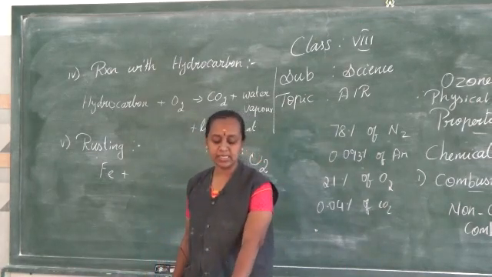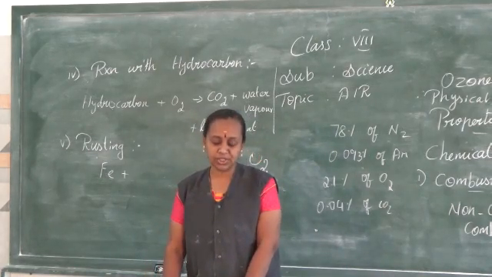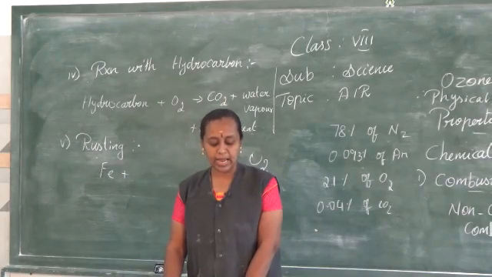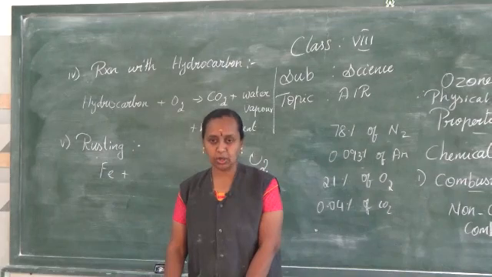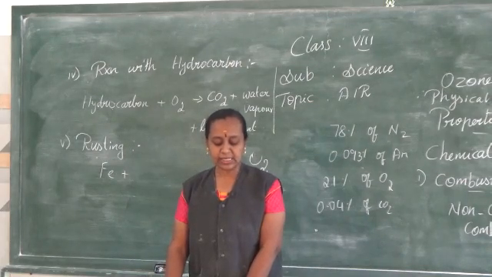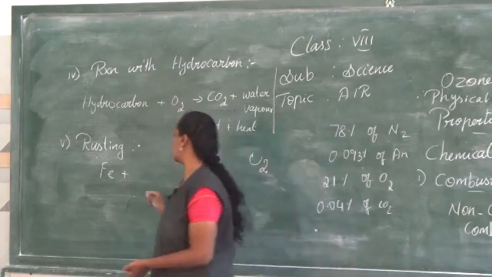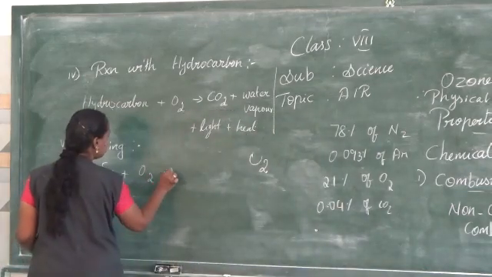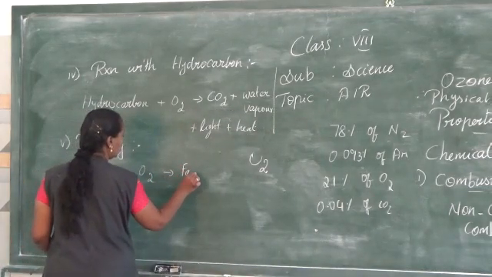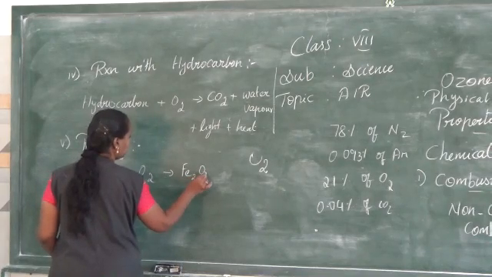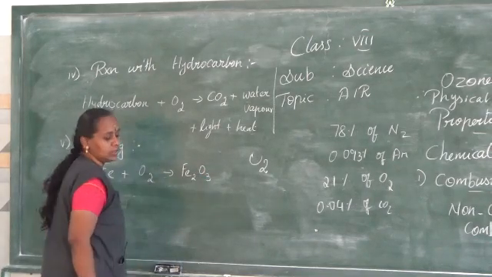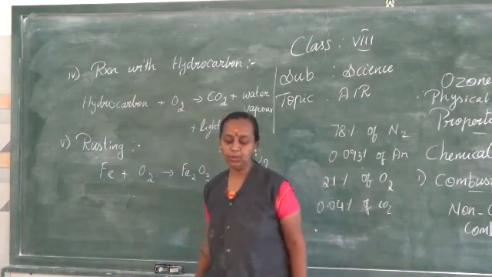So I can just say the process of conversion of iron into a hydrated form of oxide in the presence of air and moisture is called rusting. Rust is nothing but hydrated ferric oxide. Fe plus O2 gives Fe2O3, which is ferric oxide.